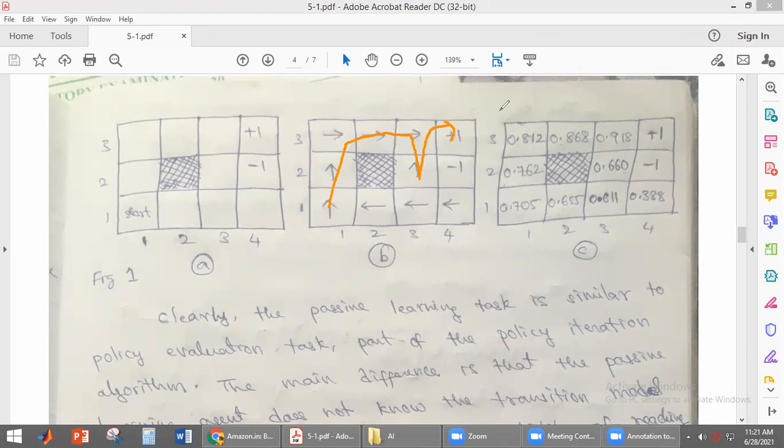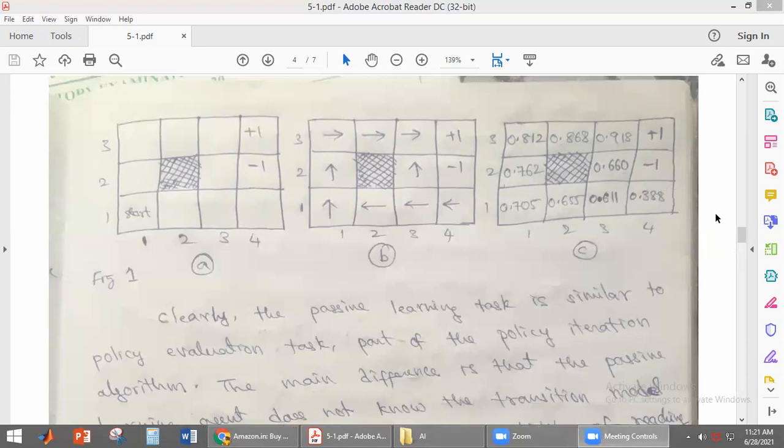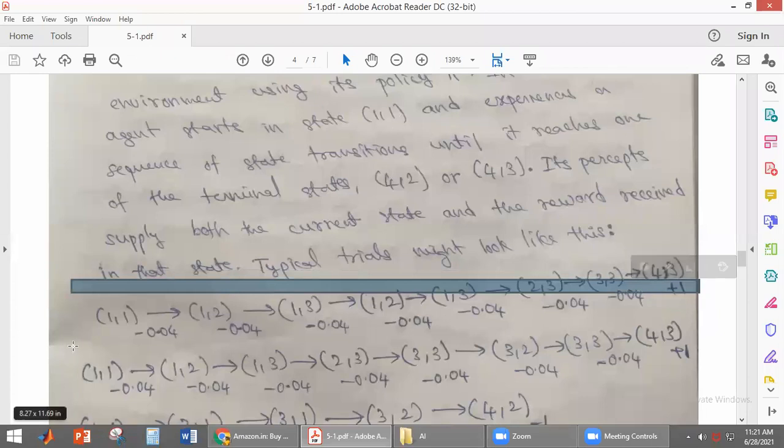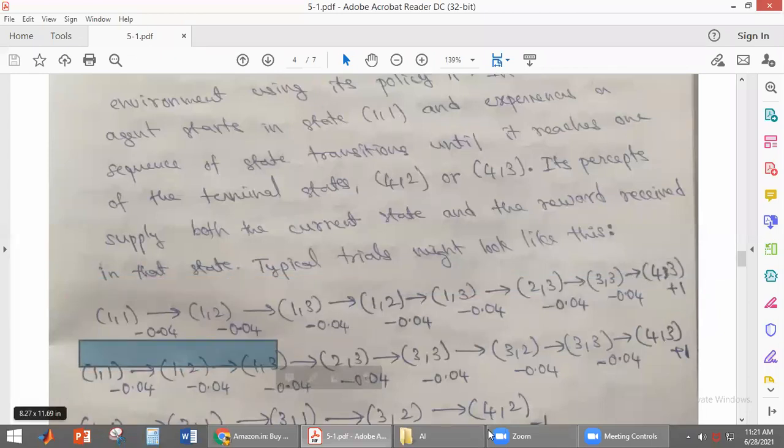And one more trial is that the agent will be starting here. It goes this way and goes to +1 or -1. Like that, we have different trials. By taking these directions, these are the different trials we have to reach the terminal state. This is the first trial, student, whereas this one is the second trial. So let us see what is the first trial.